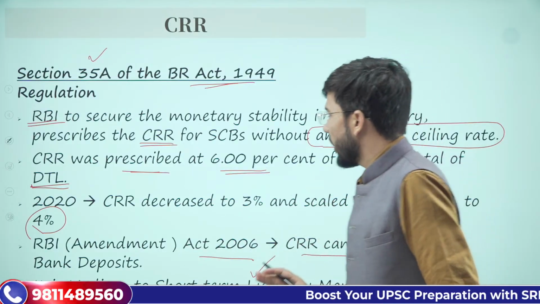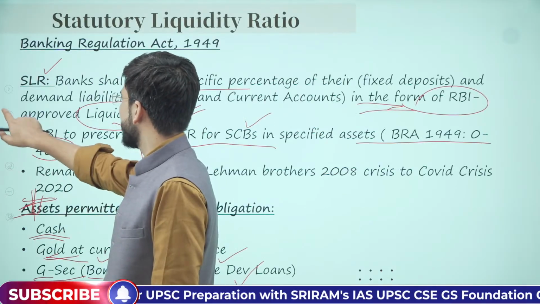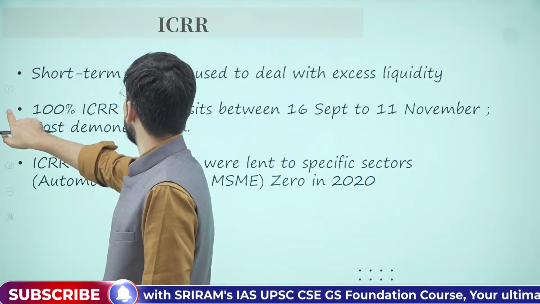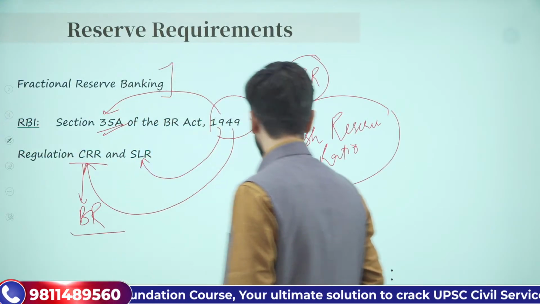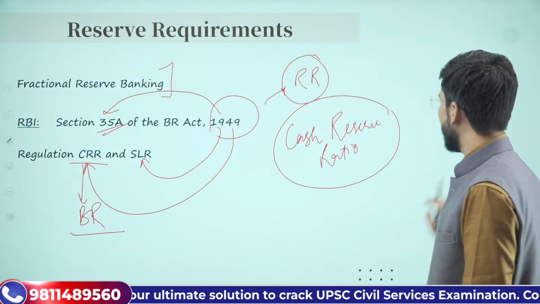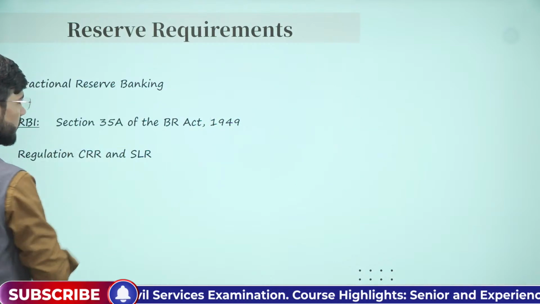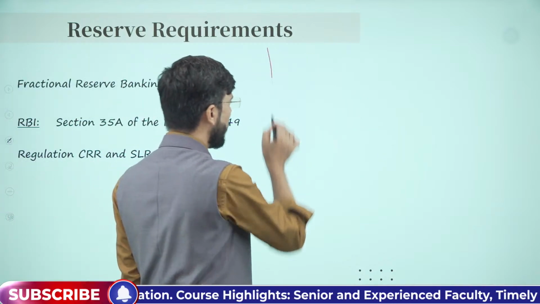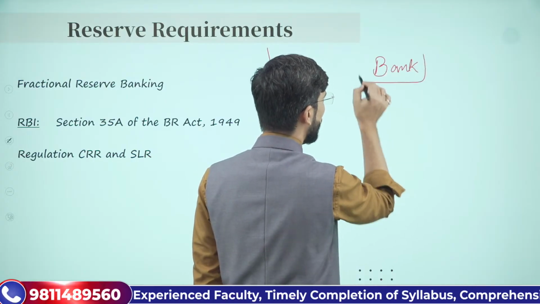अंडरस्टूड? नाउ हमने अभी तक क्या देखा? अभी तक जो हमारा डिस्कशन था, this discussion was about these two things. One was CRR and another was SLR. अभी तक we discussed this thing that CRR and SLR, that all the banking sector, all these banks do what?